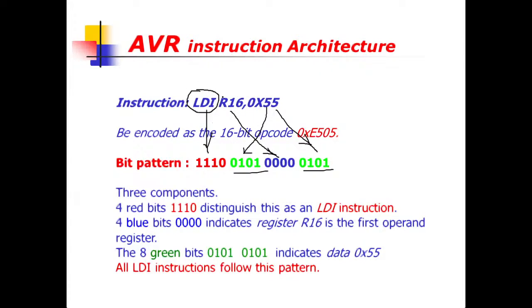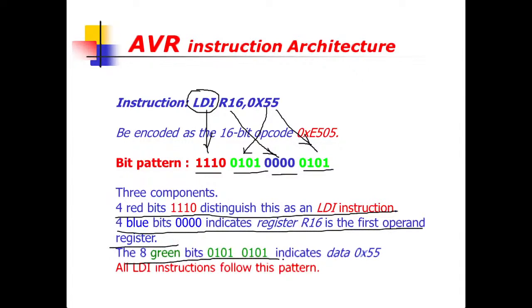So whenever we use LDI, it starts from this 1110 which is written in red color. And this 000 which is written in blue color represents the register. So these 4 red bits are corresponding to the LDI instruction, 4 blue digits are corresponding to the register, and 8 green bits are corresponding to the data. Is it clear?